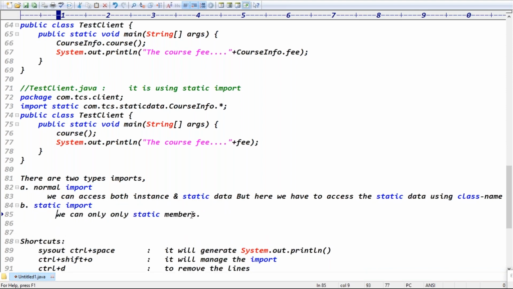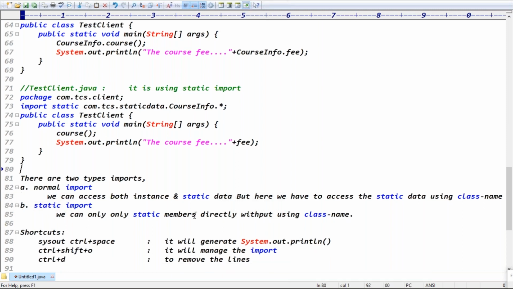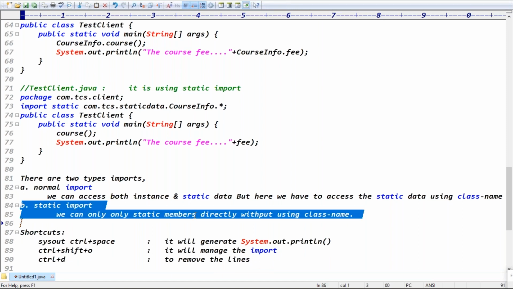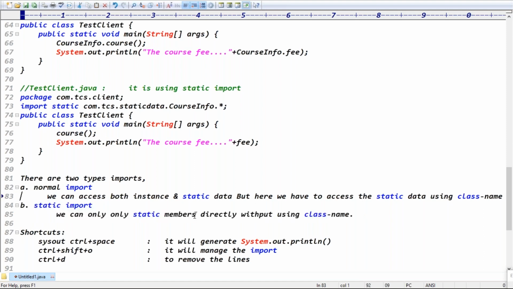We can access only static members directly, without using the class name. That is the difference between static import and normal import, guys. The static import will work for only static data. If any instance members are there, again you have to go for normal import. Guys, are you clear now?